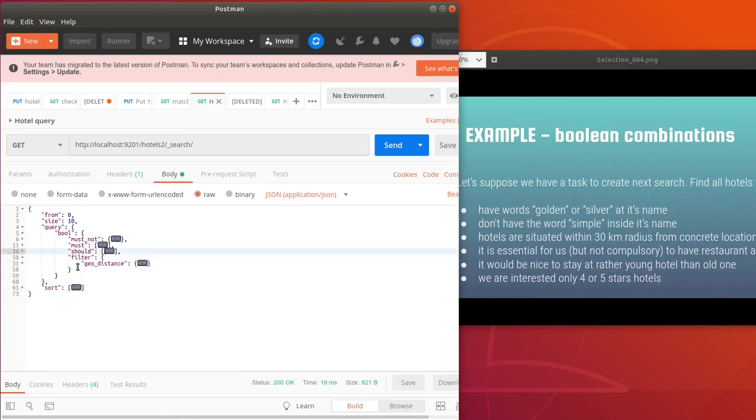There is another interesting block, filter. We have already met it in previous lectures, that is our geo distance filter. So we are saying that we are interested only in hotels that are situated within a 30 km radius from some concrete location.